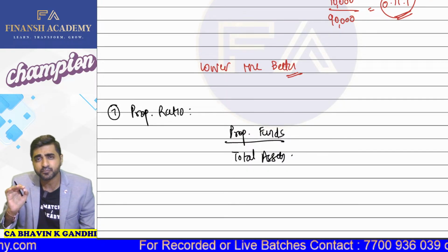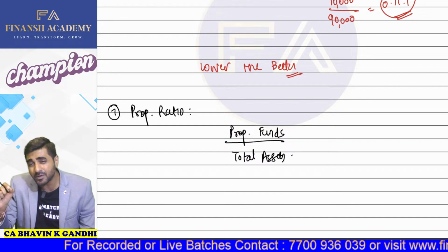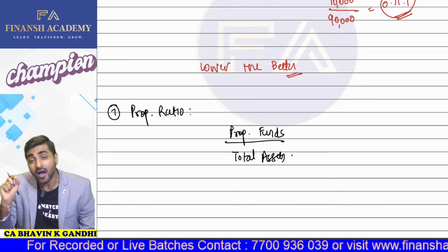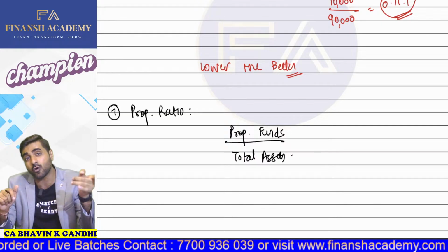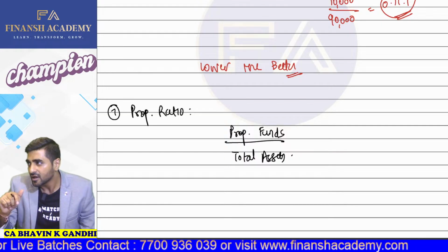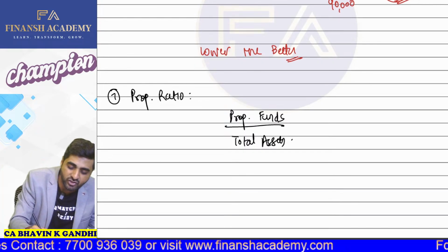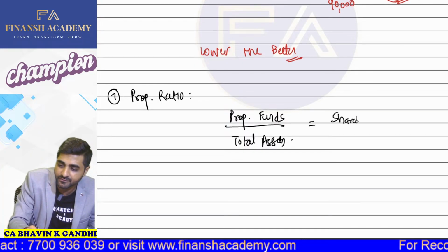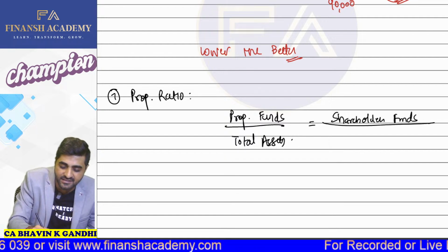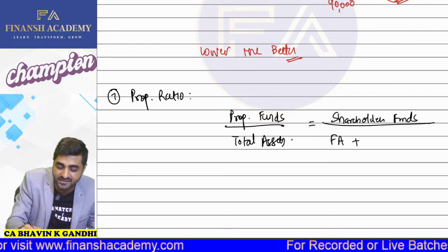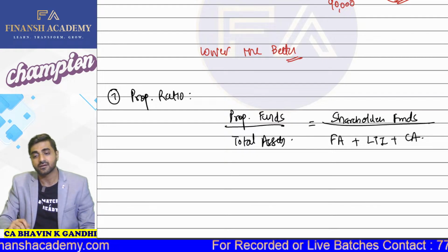It means that for 1 rupee of your total assets appearing on the balance sheet asset side, how much is financed by the shareholders of the company and how much is financed by outsiders of the company, meaning from the debt part. Your proprietor actually means your shareholders, and your total assets is your fixed assets plus long-term investments plus current assets.